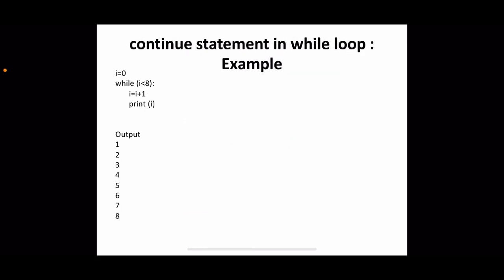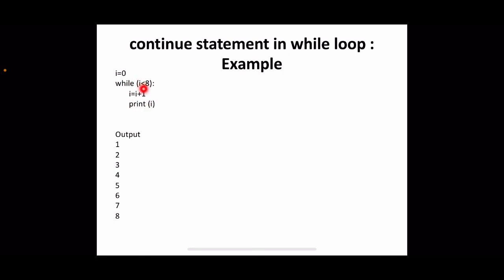A simple program just to display the numbers from 1 to 10. Our counter variable here is just initialized to 0 first, and the test condition is I less than 8. We are incrementing first, and only then displaying, so the starting value for displaying is actually 1. So I equal to I plus 1, that is I equal to 1 for the first iteration, then printing I, that is 1 will be printed.